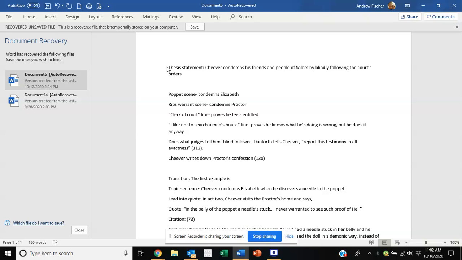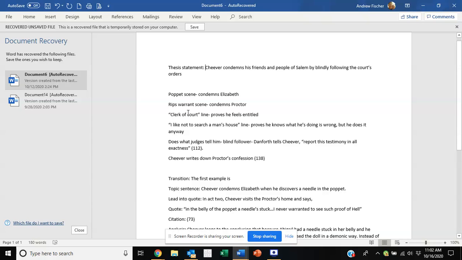Cheever condemns his friend and people of Salem by blindly following the court's orders. And I've already generated a list of ideas that I can remember from the play. In the poppet scene, he condemns Elizabeth. That proves my thesis. He condemns John Proctor in the play when he accuses John Proctor of ripping the warrant, which is true. He does do that.